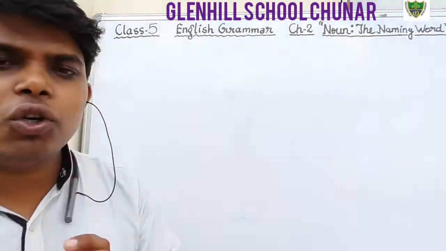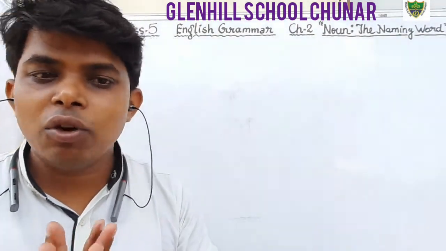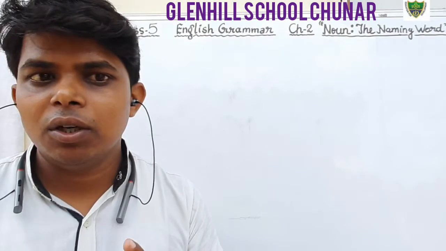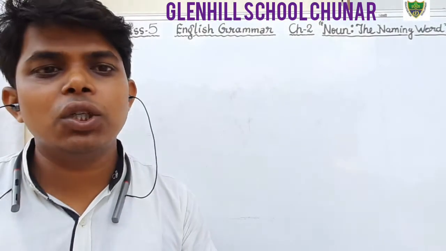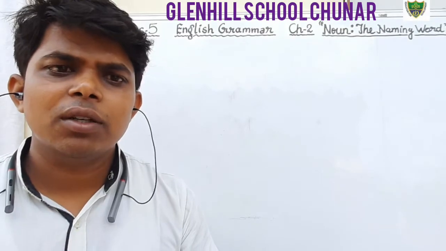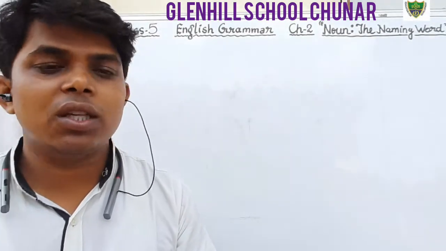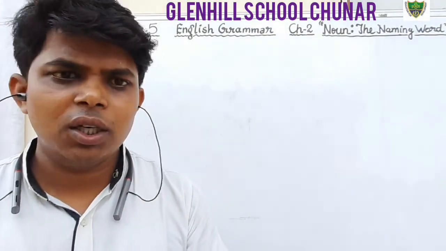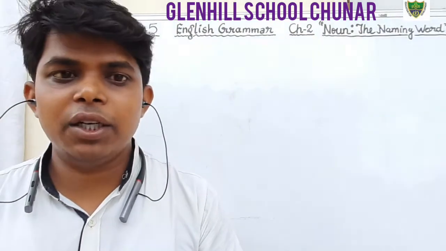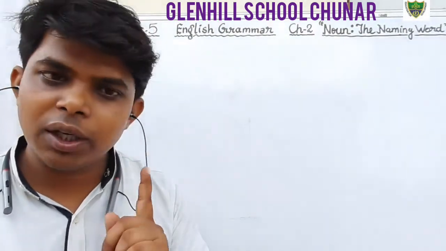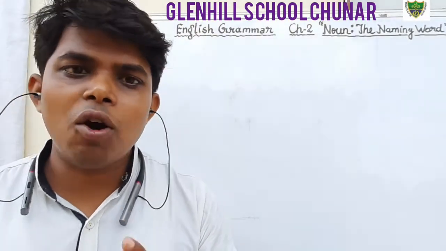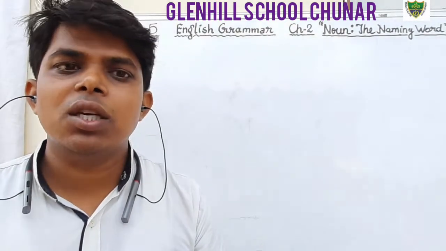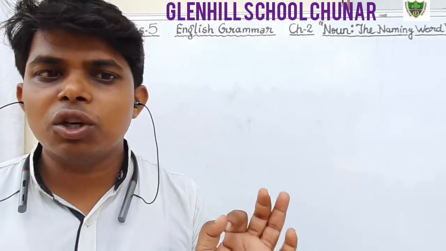Okay students, we all know what is singular. What is singular number? The noun which denotes a single person, one person or one thing, is known as singular number. For example, boy denotes only one boy. Girl, one girl. Ball denotes only one ball. Chair denotes only one chair. So the noun which denotes only one person or one thing is known as singular number.